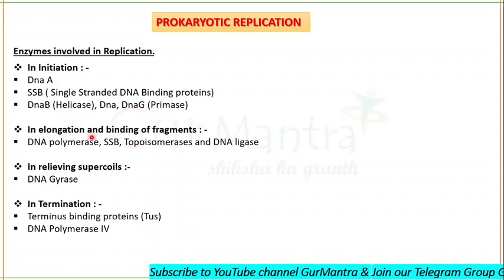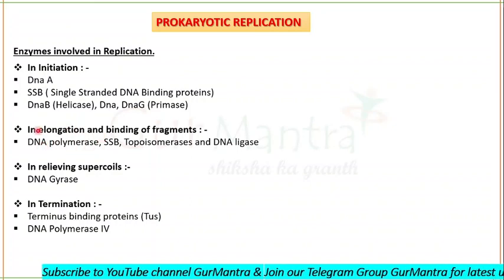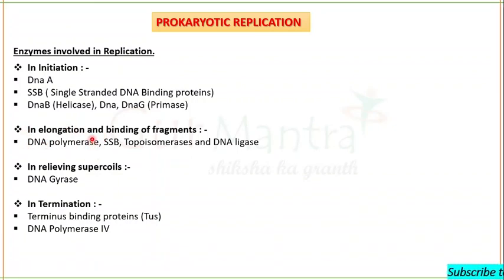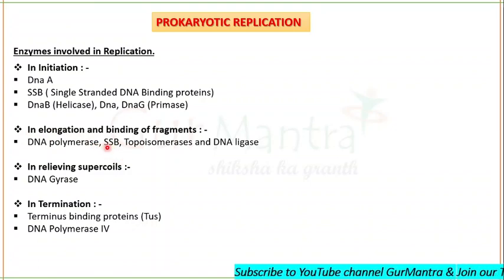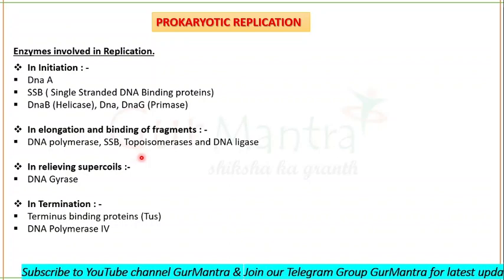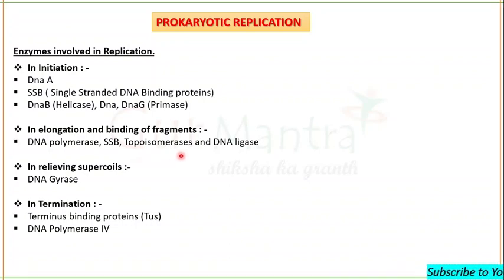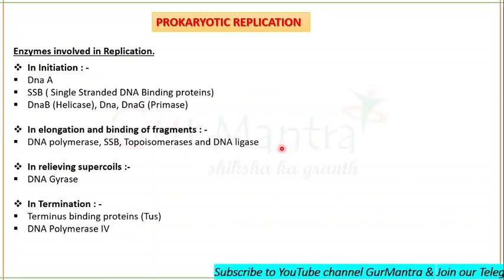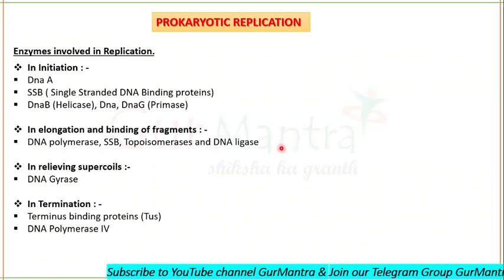In elongation, DNA polymerase is the main enzyme responsible for replication as well as elongation. Single-stranded binding protein will be playing its role in elongation. Topoisomerases will be doing their own function, and DNA ligase is used for ligating the two strands. Fine.